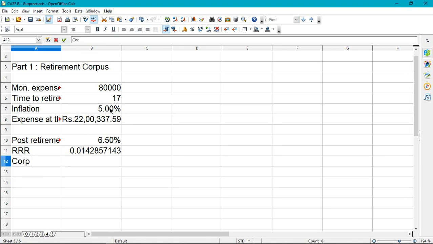So we'll calculate the corpus needed equals PV. This is the rate. The N bar, I should write it here, the post retirement period.